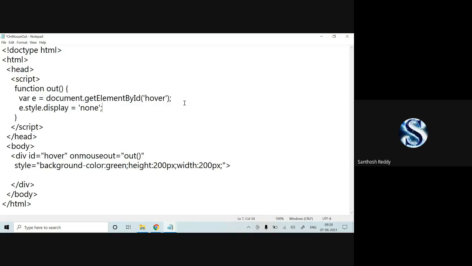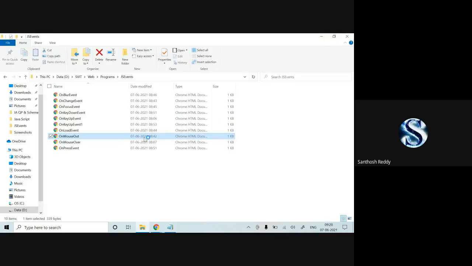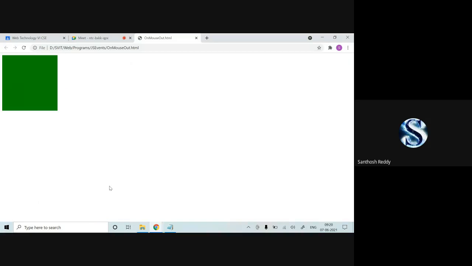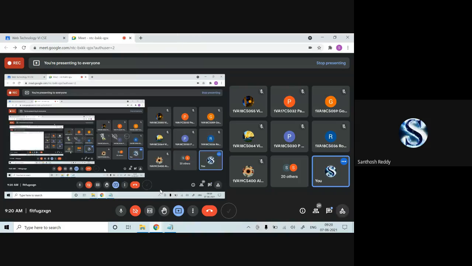Okay, now I'll save the code. And now I'll double click on it, on mouse out. So here you can check it out. There is a division of height 200 pixels and width 200 pixels. When I place this cursor on that, see, now it has disappeared. Okay, this is how your on mouse out works.